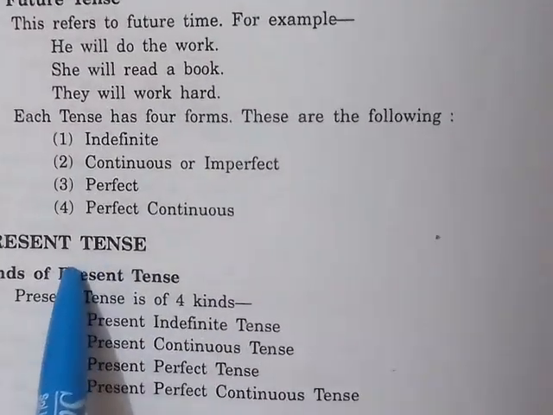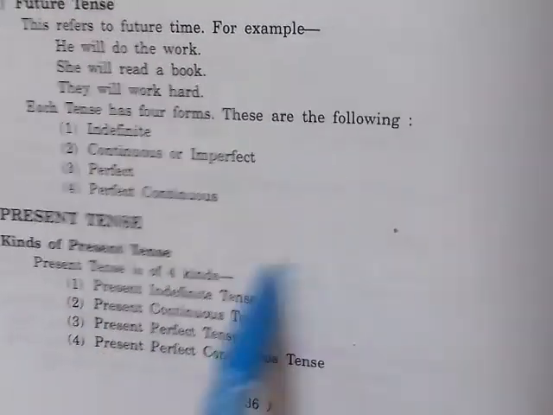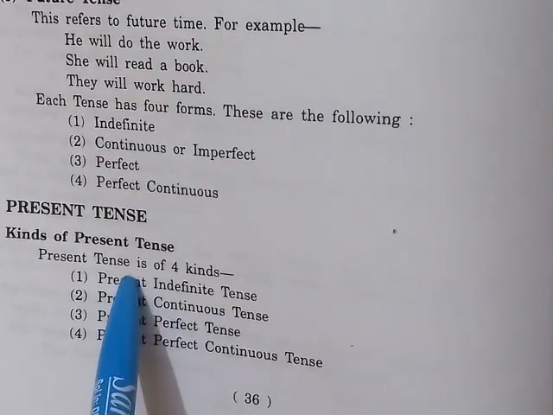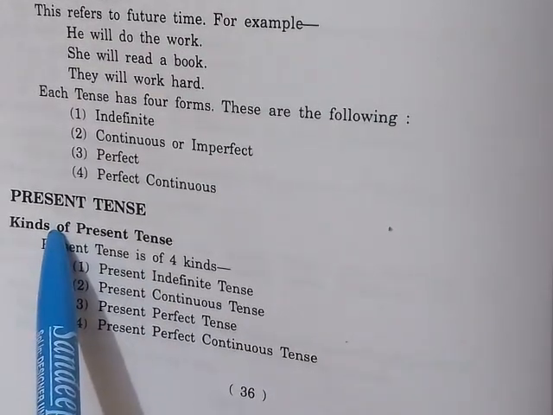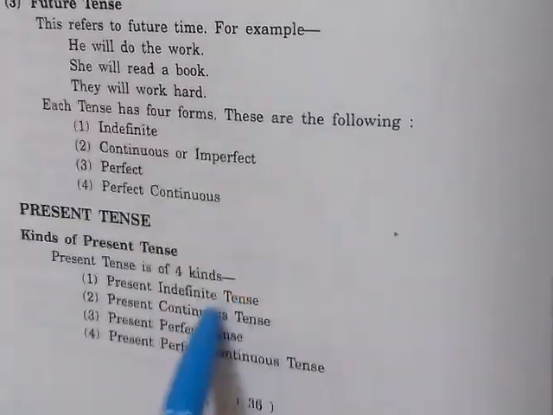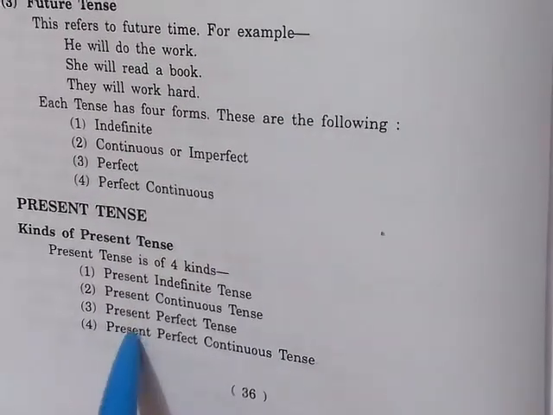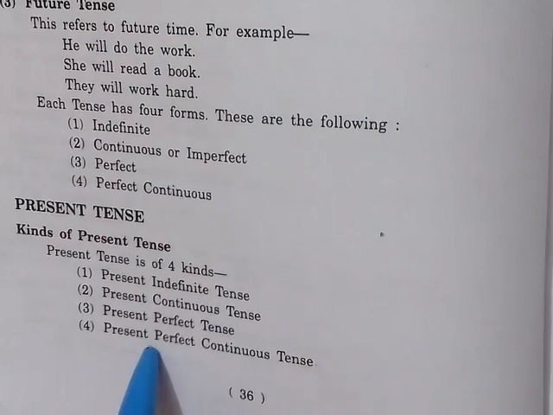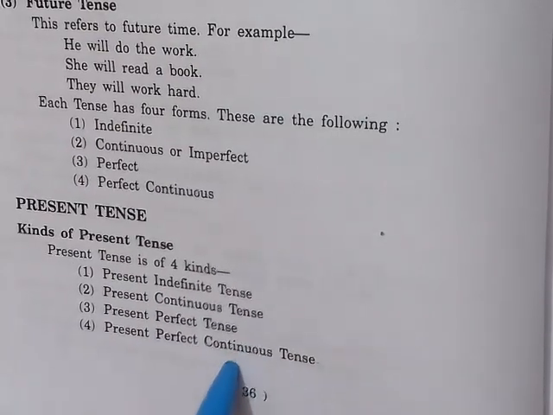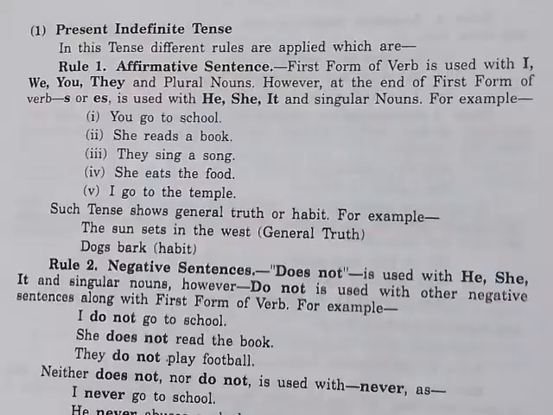Now, the kinds of present tense. There are also four kinds of present tense: present indefinite tense, present continuous tense, present perfect tense, and present perfect continuous tense.